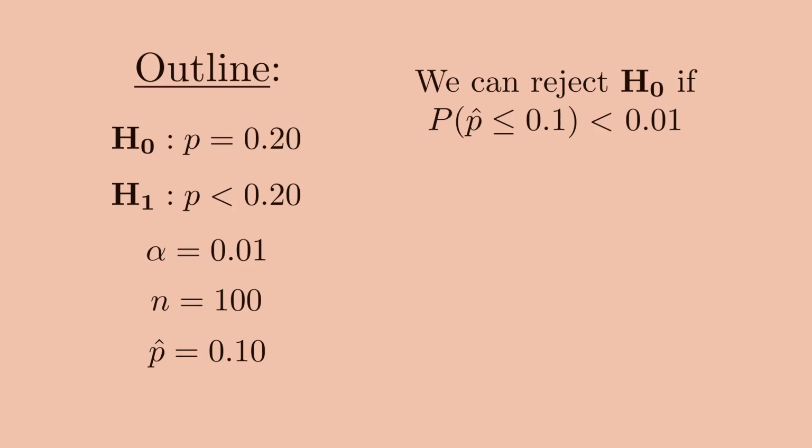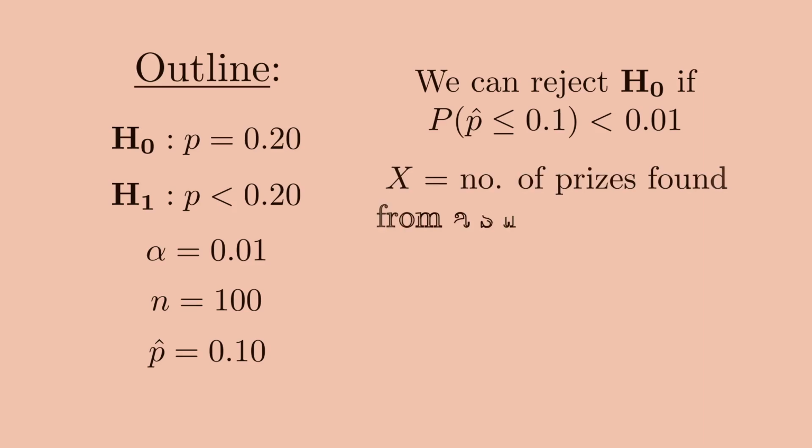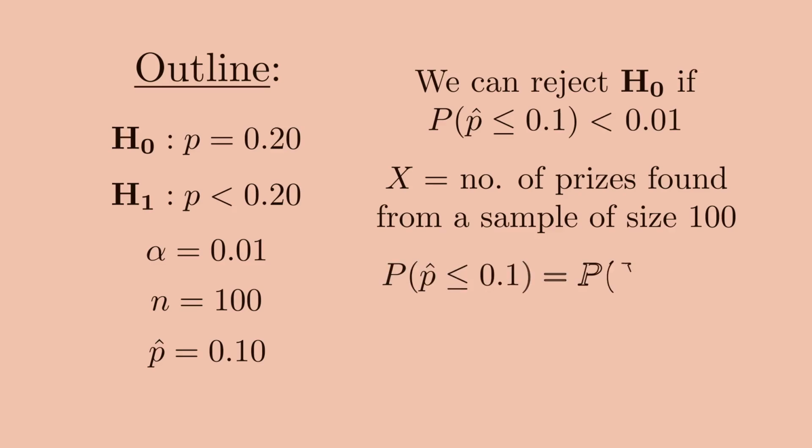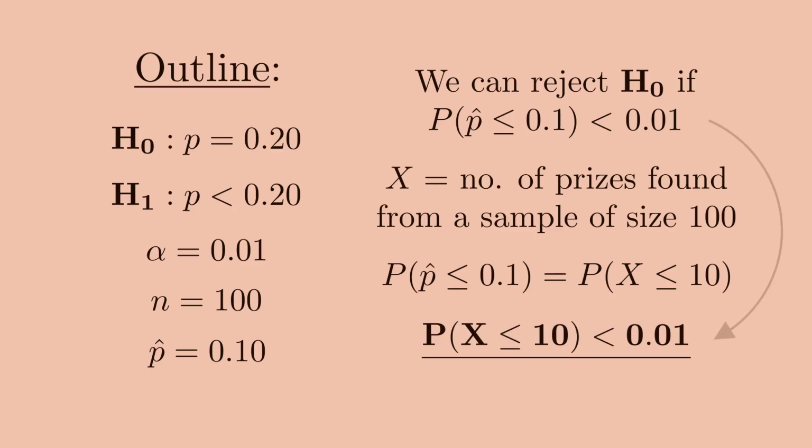We can call x a random variable that is equal to the number of prizes found from a sample of size 100. Then, the probability that P hat is less than or equal to 0.1 is the same as the probability that x is less than or equal to 10. So what we're looking for in the end is whether the probability that x is less than or equal to 10 is less than 0.01.